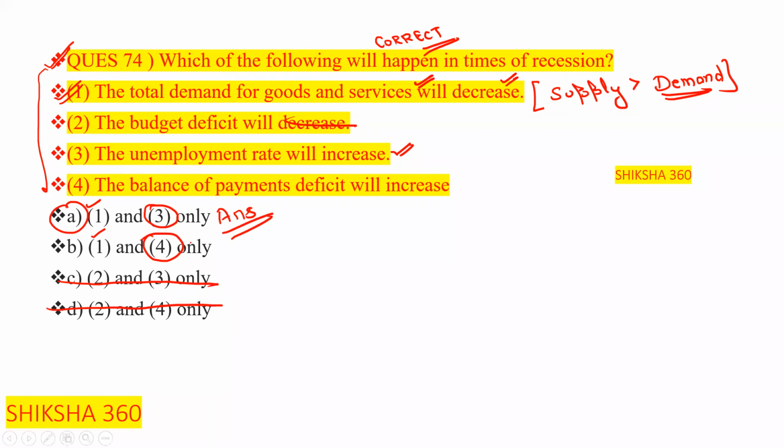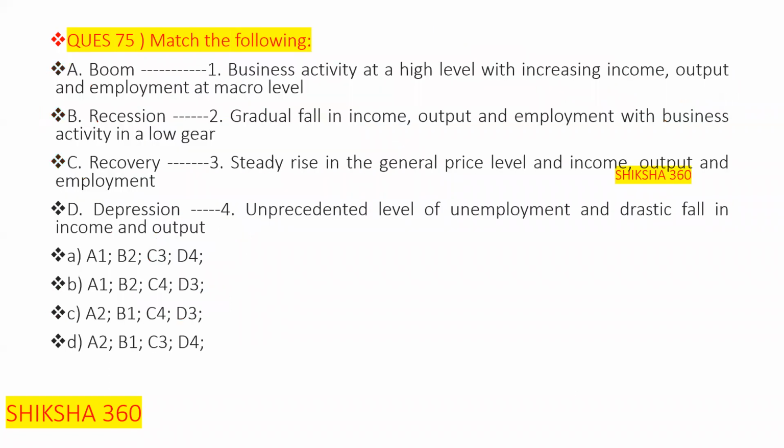You just have to go through these points very carefully, and after that you will be able to answer these questions. Now move to question number 75. As we know, there are only four phases in the chapter: boom, recession, recovery, and depression. All questions are based on that.